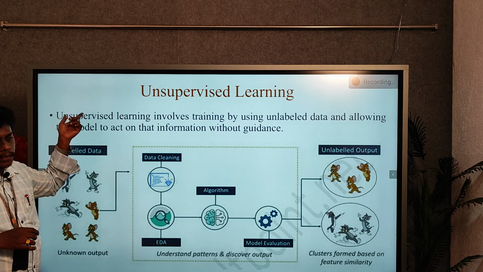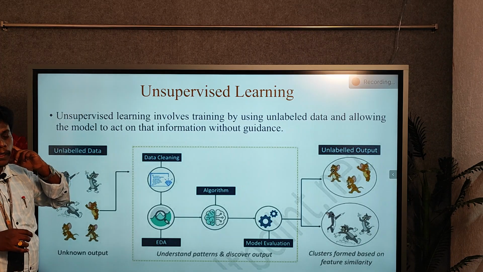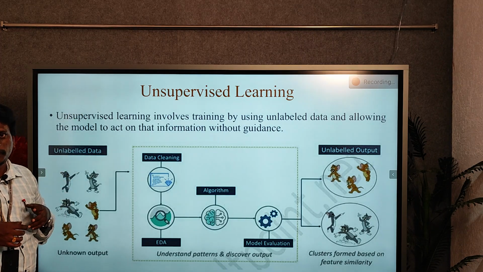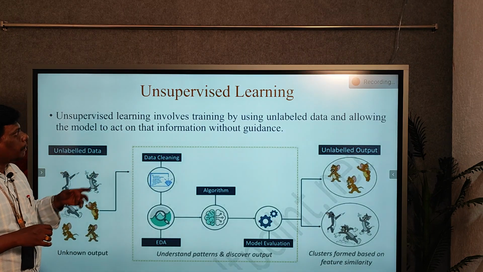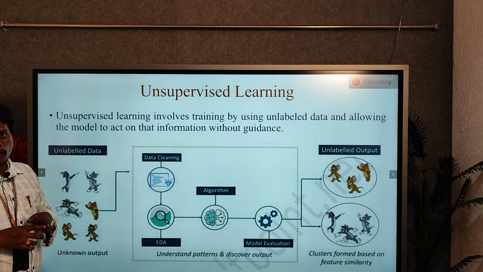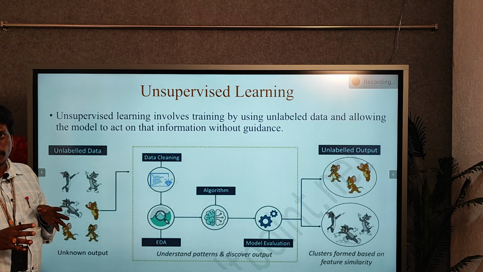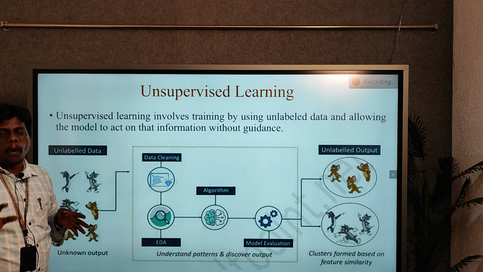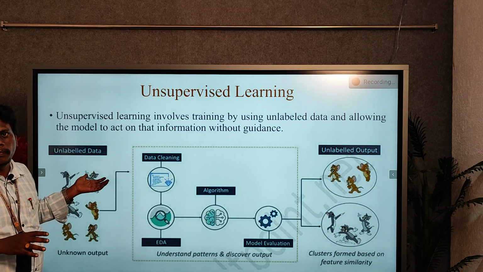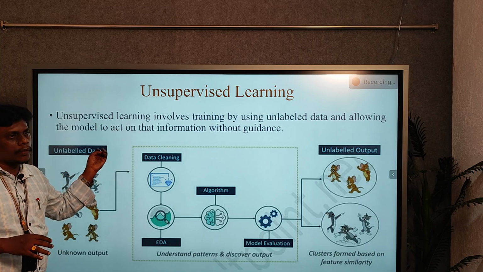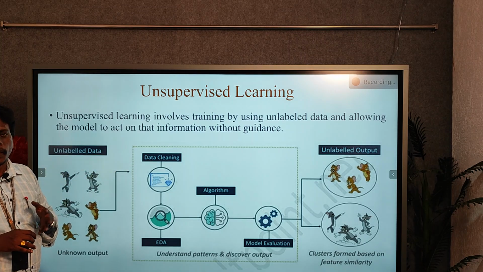In the previous supervised learning, we gave the data with labels. Labeled data we gave for training. But in unsupervised learning, we are giving the data only. There is no proper guidance and no proper guidelines for the data. That means we are simply giving the data without any labels.